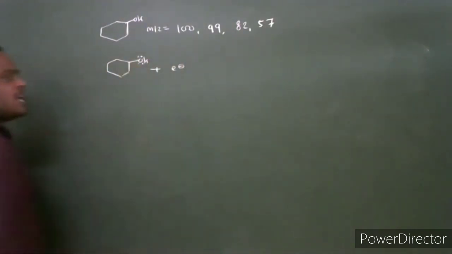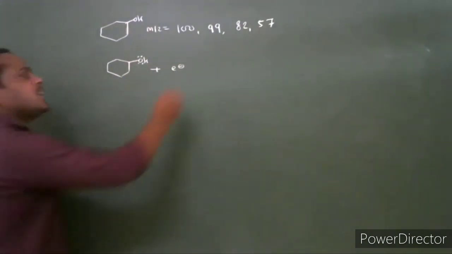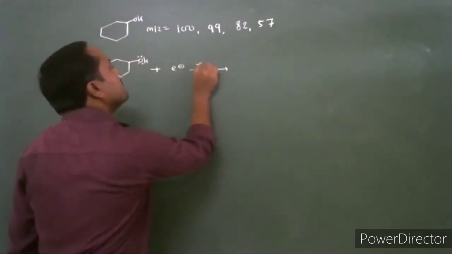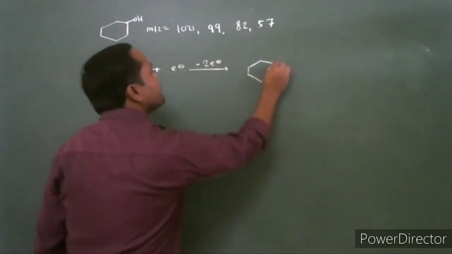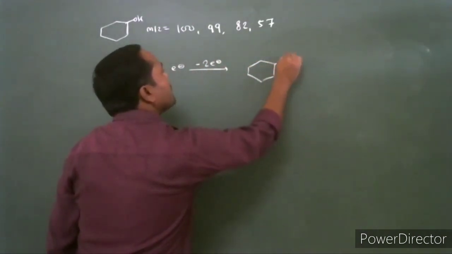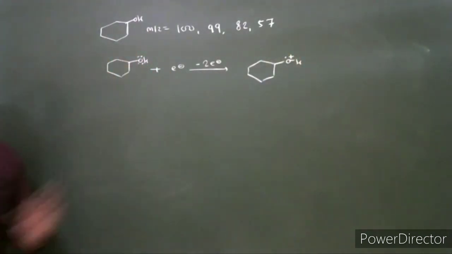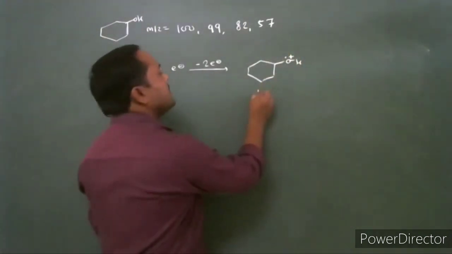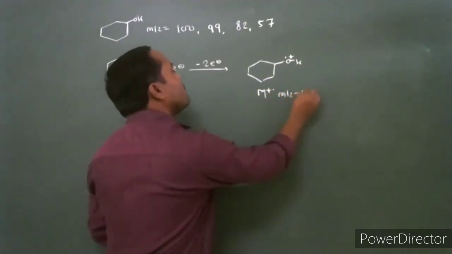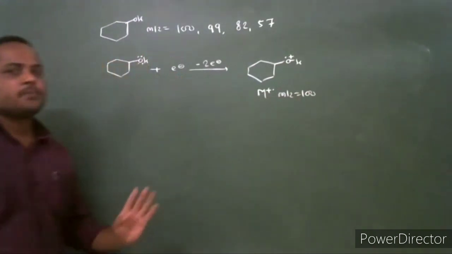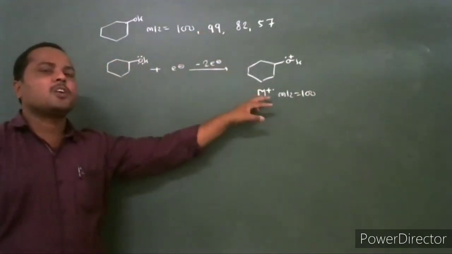When this alcohol interacts with a high energy electron, it loses an electron and the molecular ion is formed. This radical cation has mass to charge ratio 100.